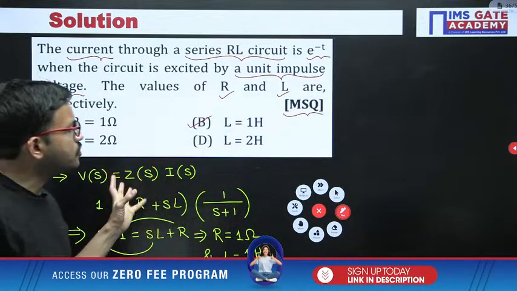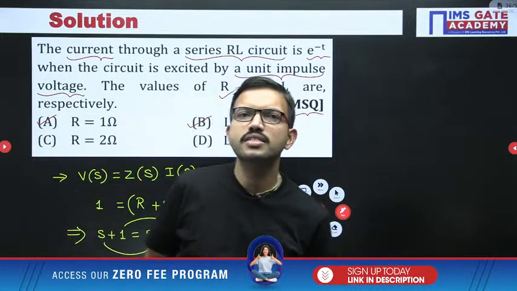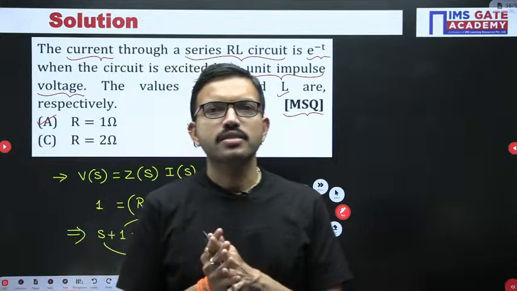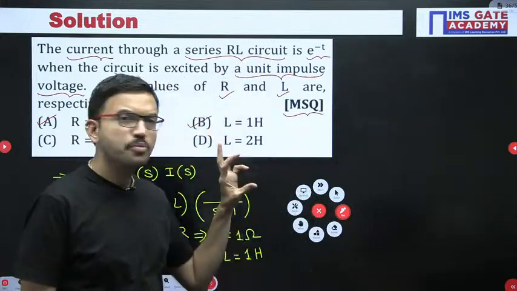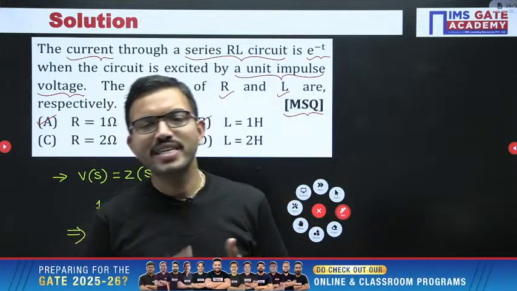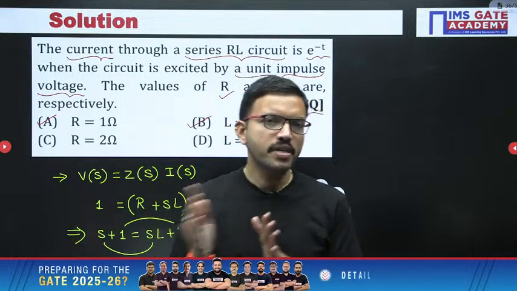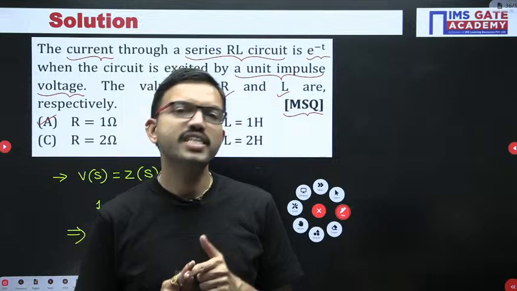In this way, you can solve problems regarding transients. Earlier, some student asked about second order circuits. See, second order means you have both inductor and capacitor. When you have both, solving in the time domain, especially finding the time constant, is very difficult.